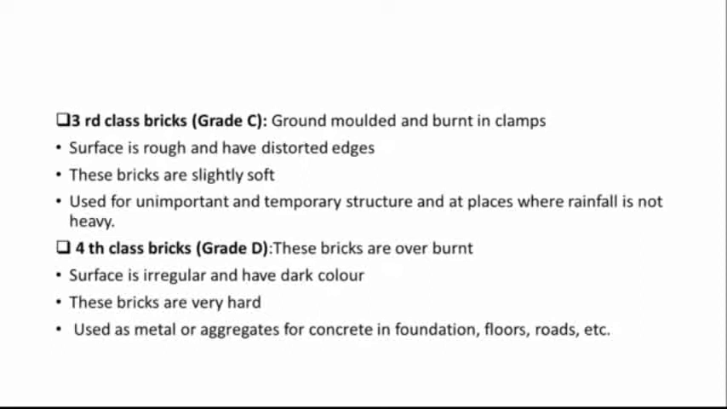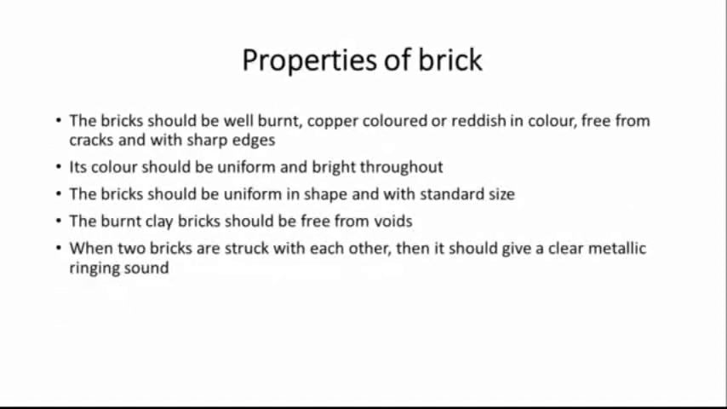Now, fourth class brick. These bricks are overburnt bricks. These are bricks which are melted due to excessive heat in the kilns and lose their shape. They are overburnt bricks with irregular shape and dark color. The bricks are very hard. Black spots occur on the surface of the bricks. They are used as metal or aggregate for concrete in foundation, floor, road, etc. Next, properties of brick.